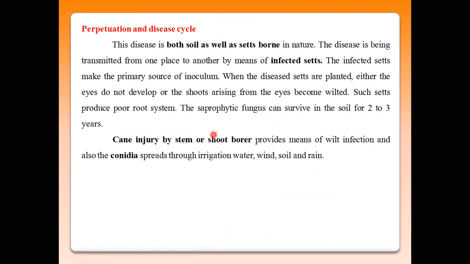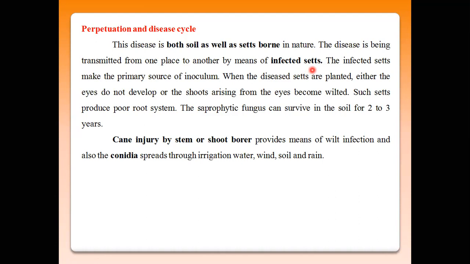Primary infection takes place through infected sets, because the Fusarium is already present inside the sugarcane plants, and these plants are used for planting purposes, that is, to make small pieces of infected sugarcane.